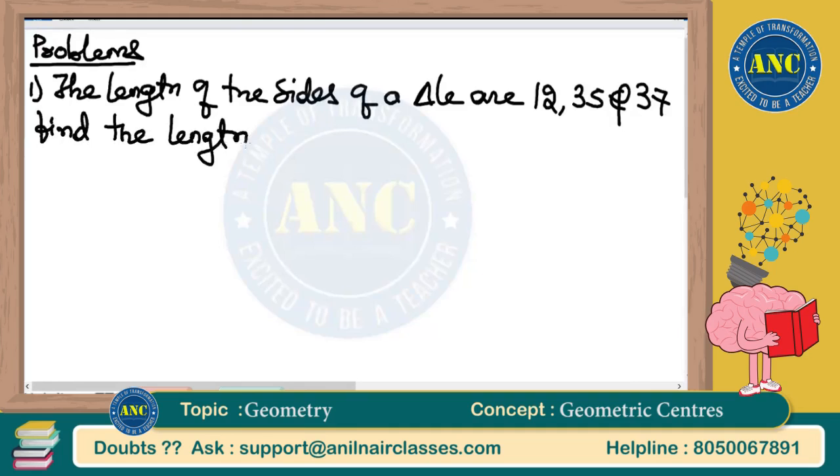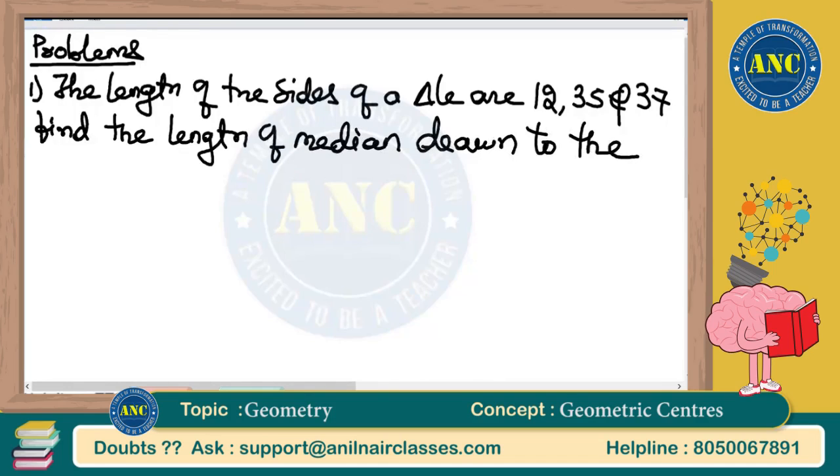If the length of the sides of a triangle are 12, 35 and 37, find the length of the median drawn to the longest side.